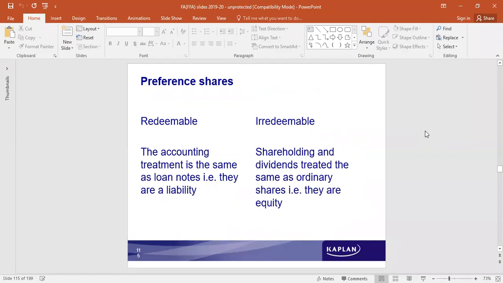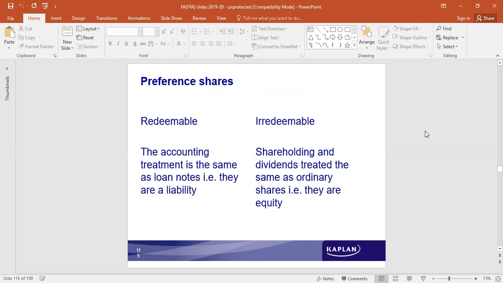Then in the order of repaying the capital amount, preference shareholders then also would be given the preference. After their share capital is paid back, then comes the turn of ordinary equity shareholders. So in these terms, we see that preference shareholders have a preference over ordinary equity shareholders.